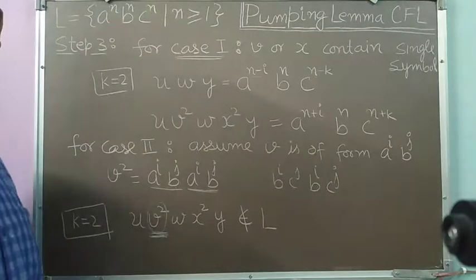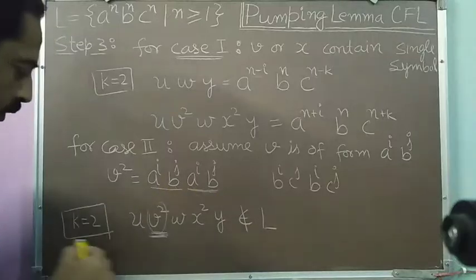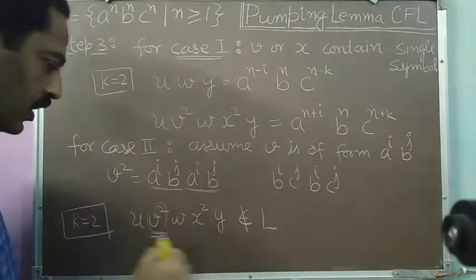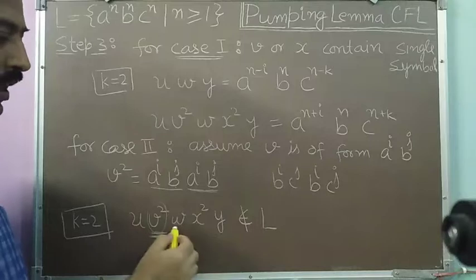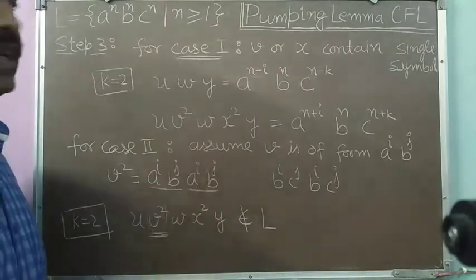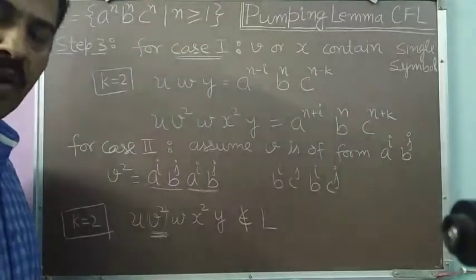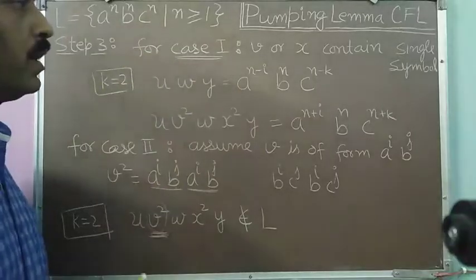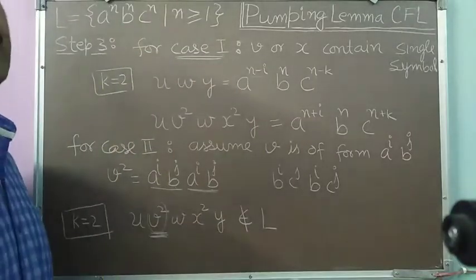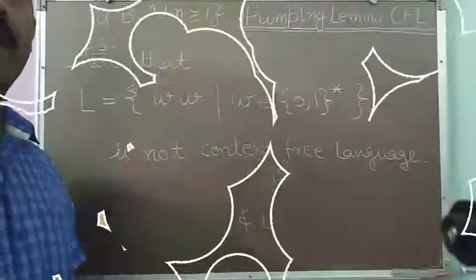So in case 2 as well, we are getting a contradiction. We are able to show that for some value of k, our string u v to the power k w x to the power k y does not belong to L. So the given language L is not a context-free language, as it is unable to follow the restrictions of the pumping lemma for context-free languages.